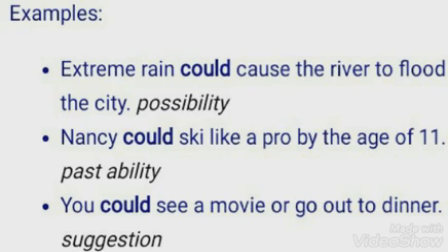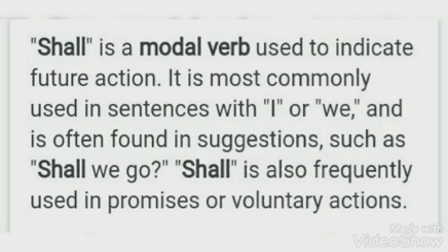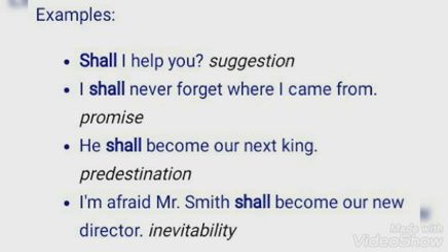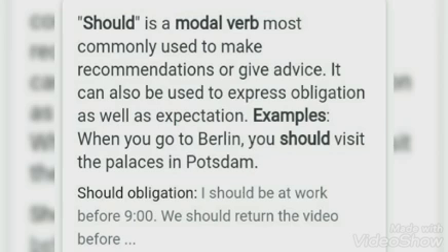And next word, shall is a modal verb used to indicate future action. It is most commonly used in sentences with I or we and is often found in suggestions such as shall we go. Okay, shall is also frequently used in promises or voluntary actions. Okay, for example, shall I help you? Okay, for suggestion. I shall never forget where I came from. Okay, promise.